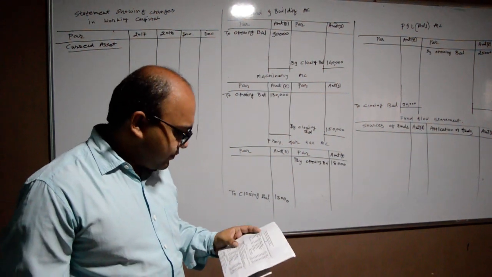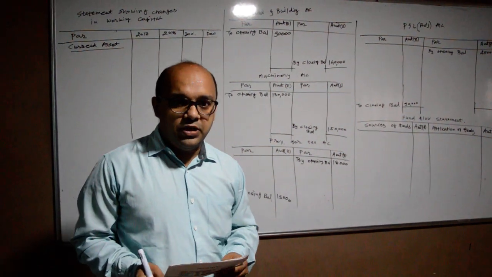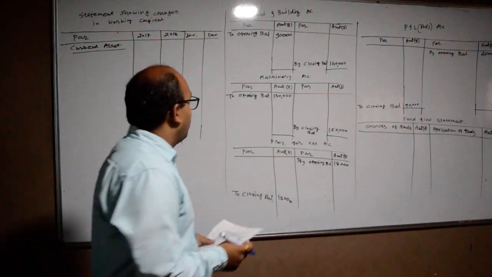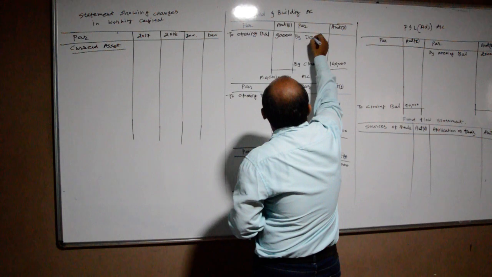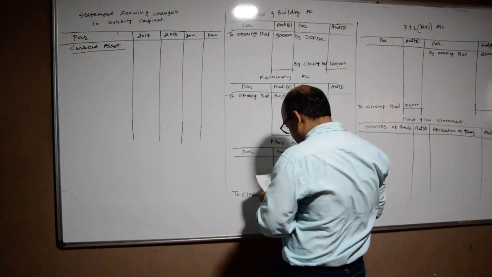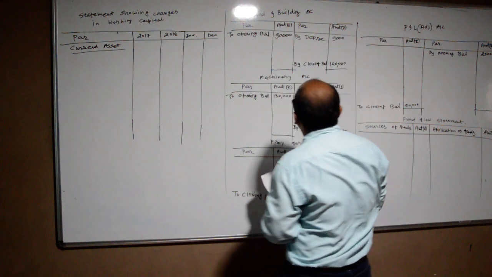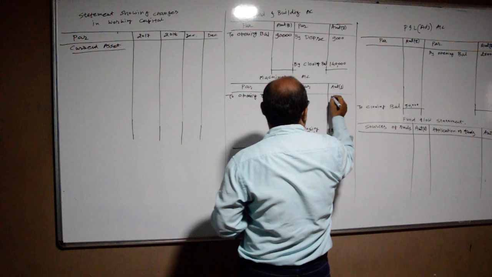First of all, depreciation written off on land and building, so the journal entry will be depreciation account debit to fixed asset account. By depreciation, land and building 9,000, and in case of machinery it is rupees 13,000.